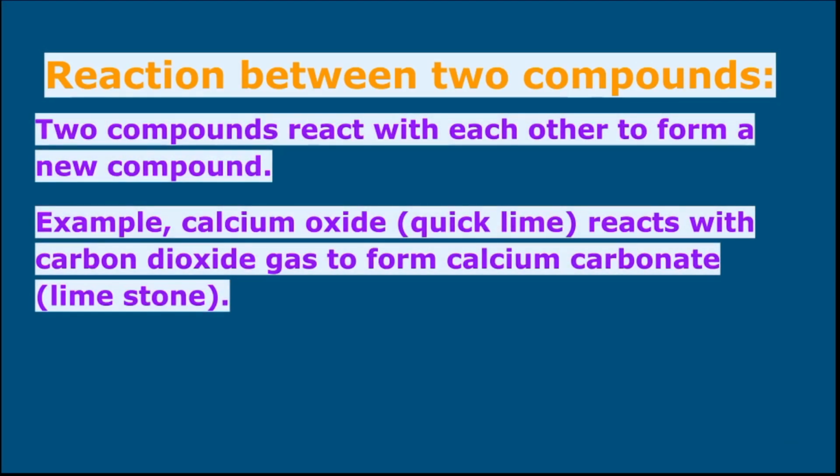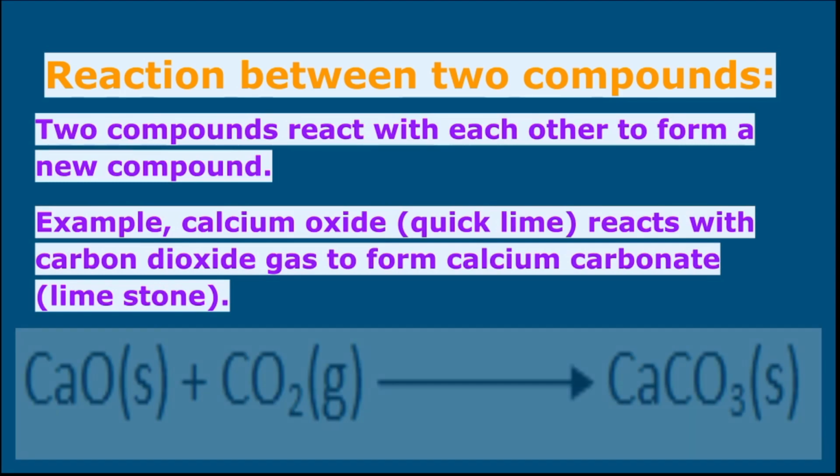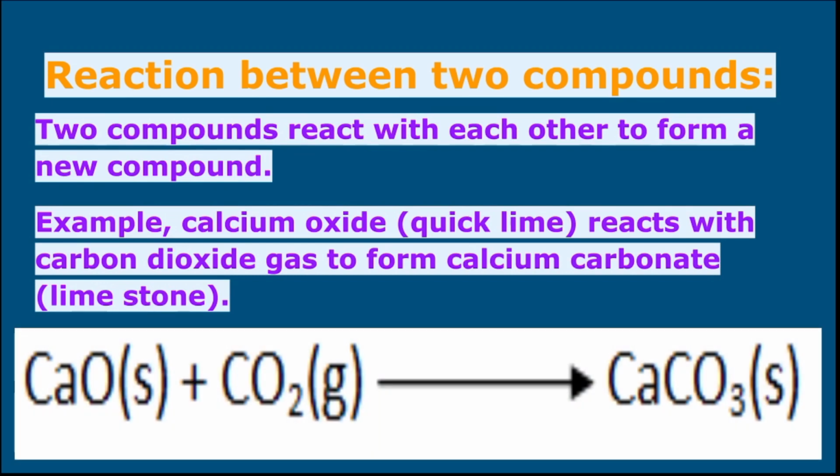Two compounds react with each other to form a new compound that comes under the reactions between two compounds. For example, calcium oxide, that is quicklime, reacts with carbon dioxide gas to form calcium carbonate, that is limestone.